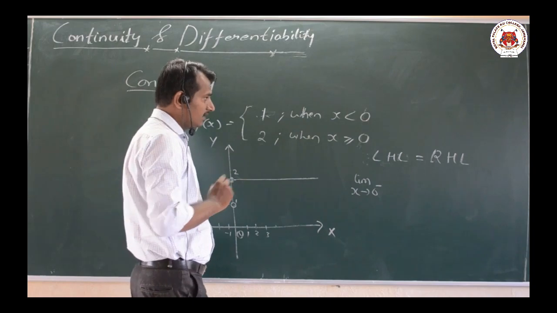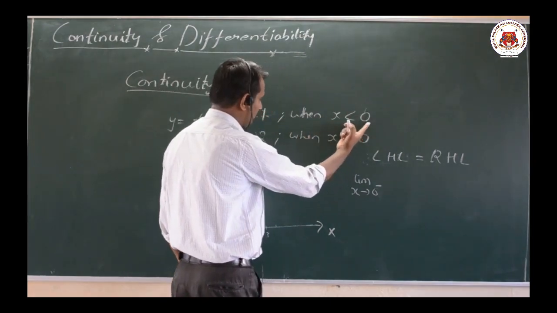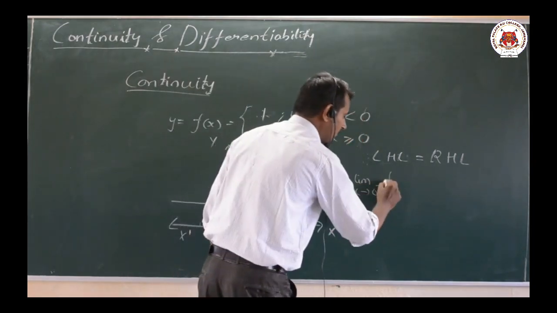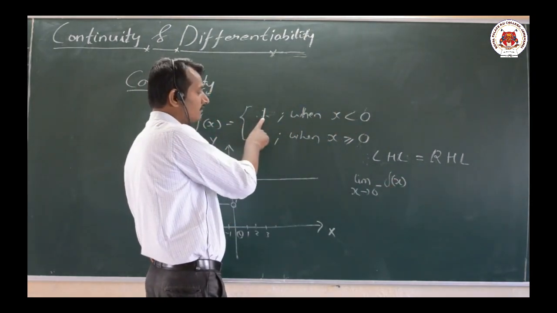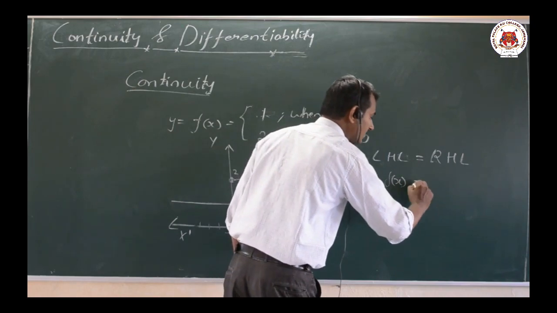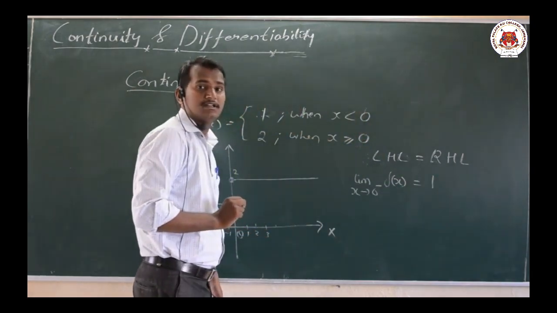Now what is the value here? When x is less than 0, that is a negative value. What is the function value here? When x is less than 0, the function value is 1 here.